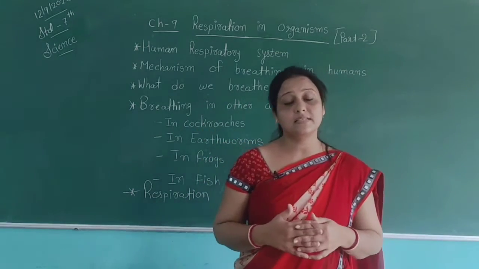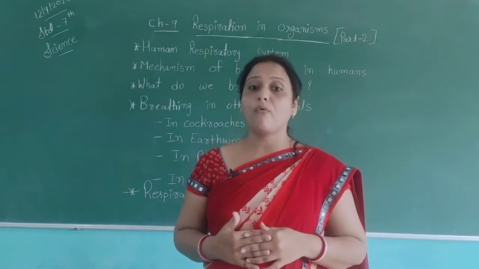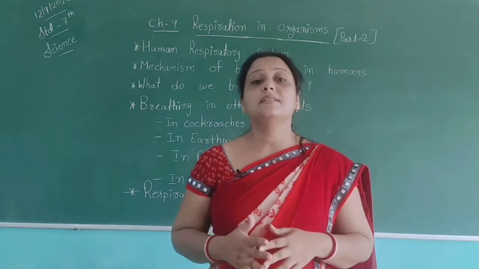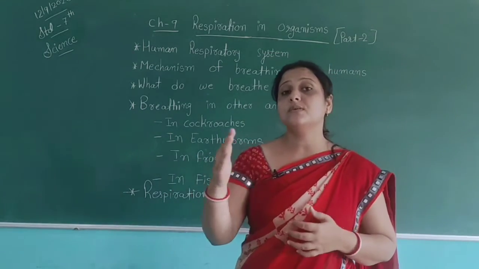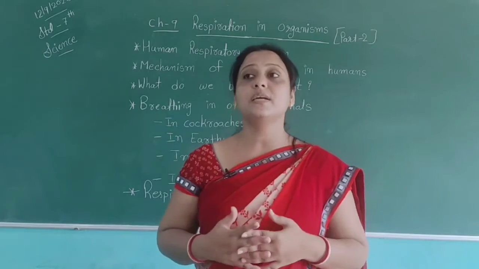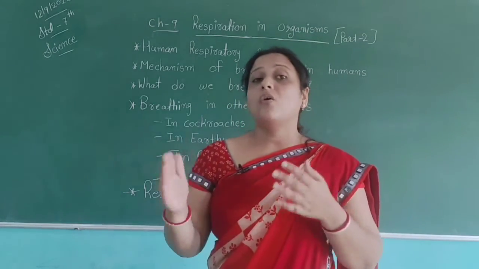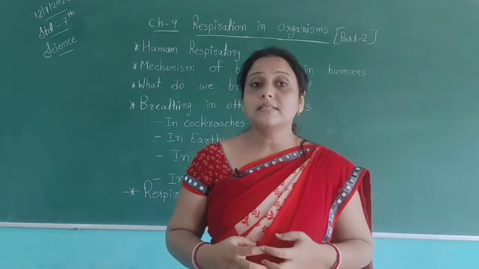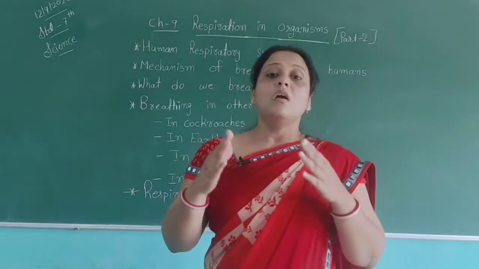Human respiratory system: in humans, several organs take part in the process of respiration. In respiration, human beings use two gases. Which two gases? Oxygen and carbon dioxide. They take in oxygen and take out carbon dioxide.